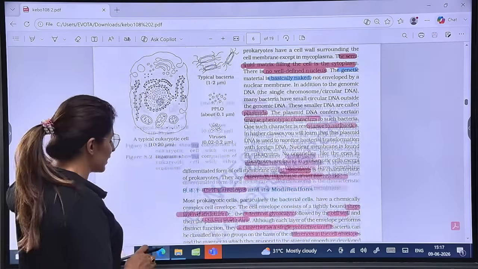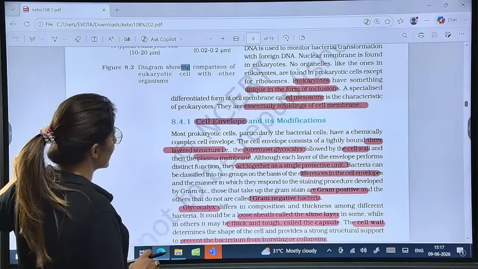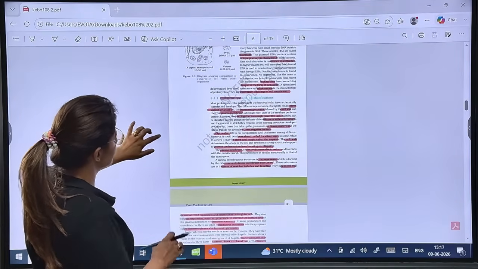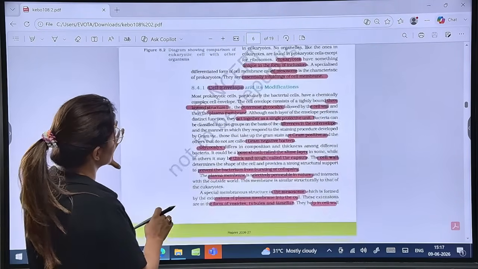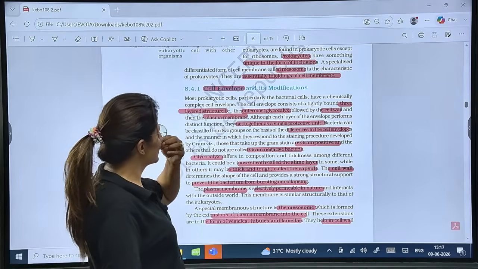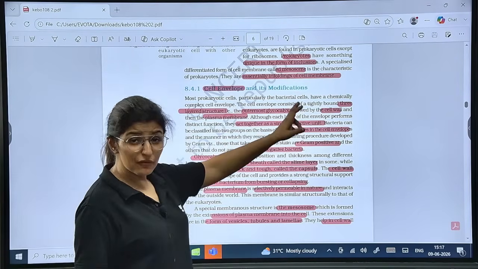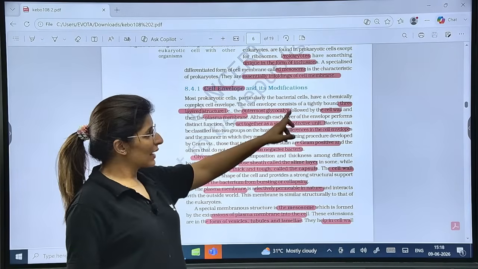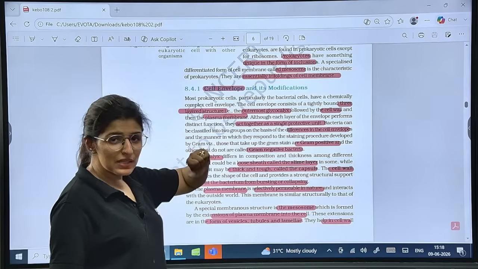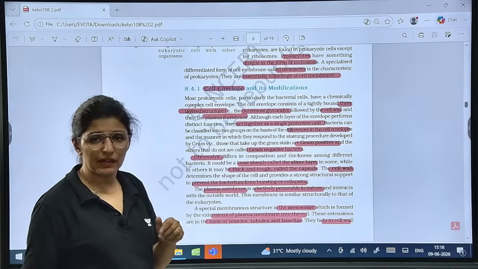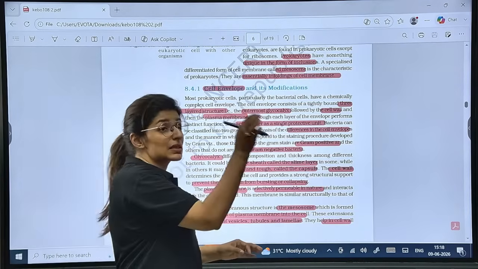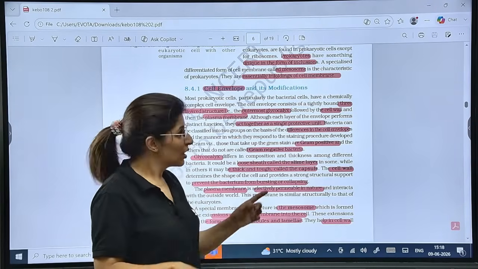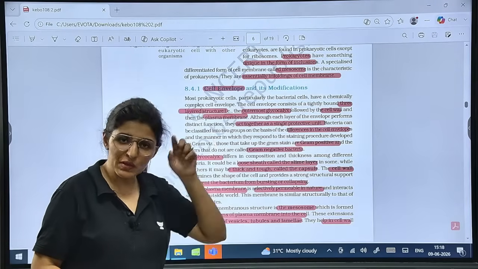Is that clear? Then talking about the cell envelope and the modifications here. See, prokaryotes have a cell envelope, which is made up of 3 layers. Outermost glycocalyx, then in between cell wall, and then the plasma membrane. Let me mention here, glycocalyx may or may not be present. Do you remember Griffith's experiment, R strain, S strain? So those which will have glycocalyx will be smooth.